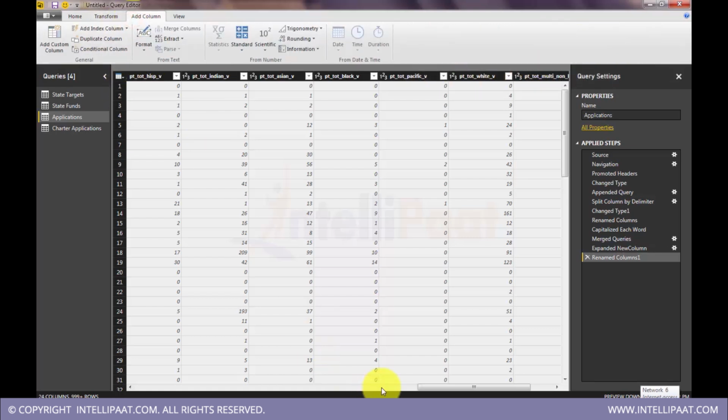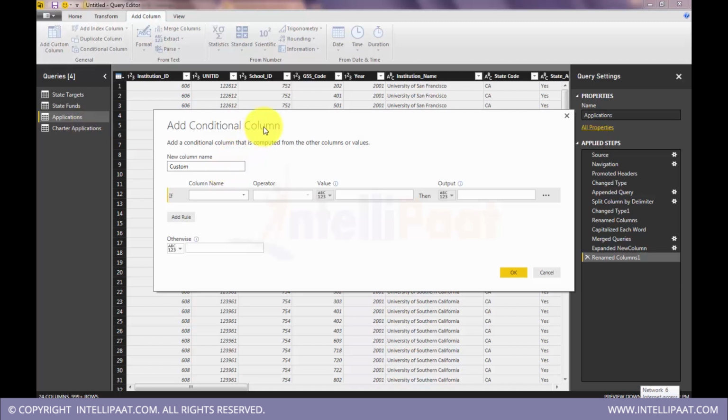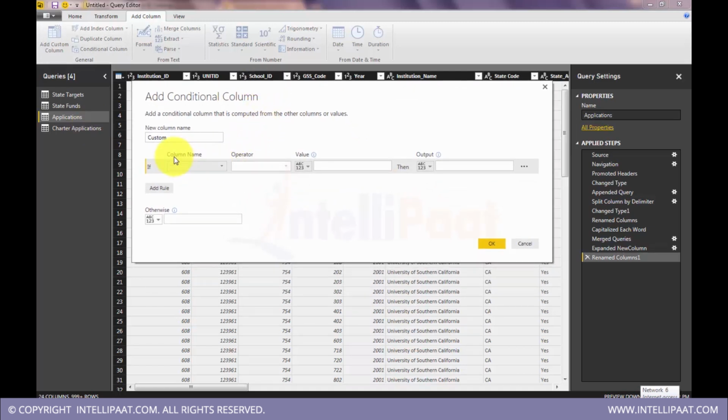We'll add column now. We'll explore this tab. We'll add a conditional column to this application table. So in this conditional column, this is a UI for creating a conditional column. I'll name this as applications status. So what I'll do, I'll create three categories, like high, normal and low. High is for more number of applications, low and medium.